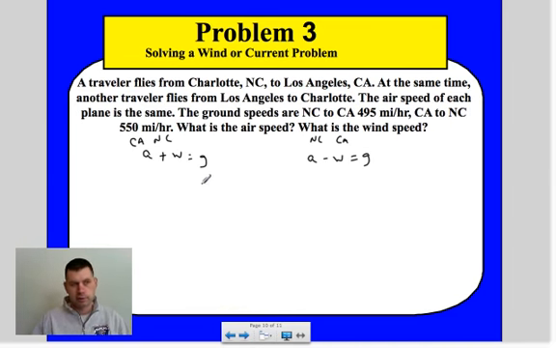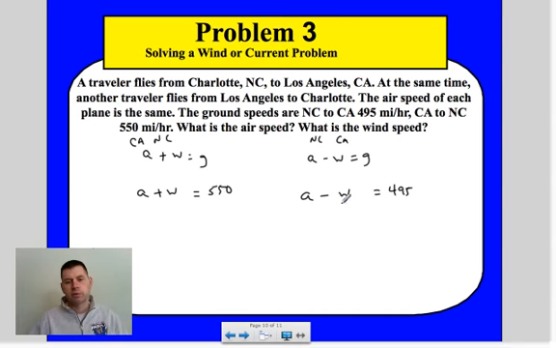So now we just have to put things in here. A is going to stay A. Our ground speed for California to North Carolina was 550, and 495 the other way. So we have air plus the wind, and then air minus the wind.